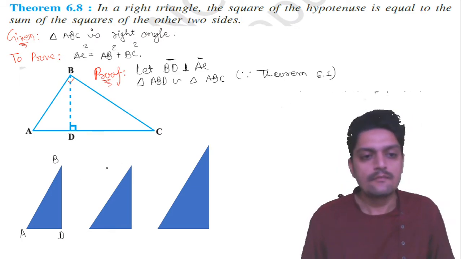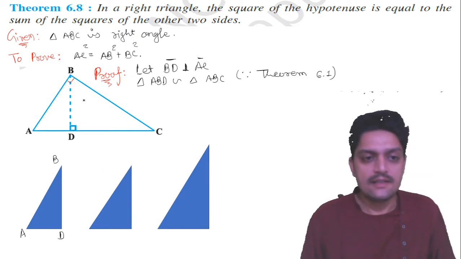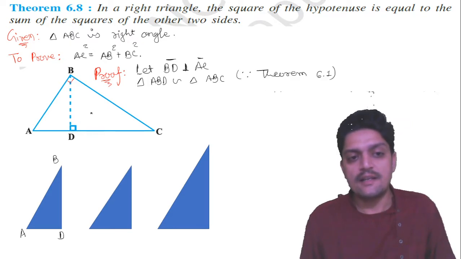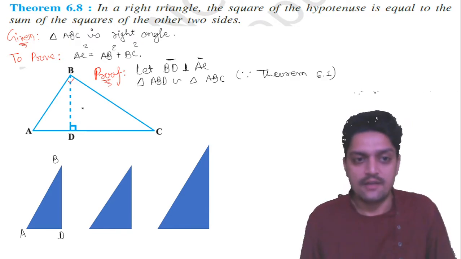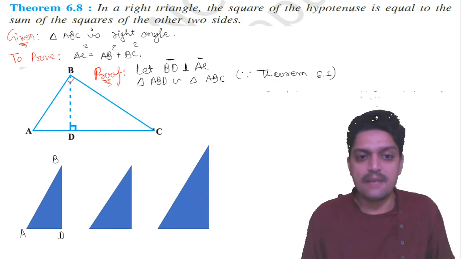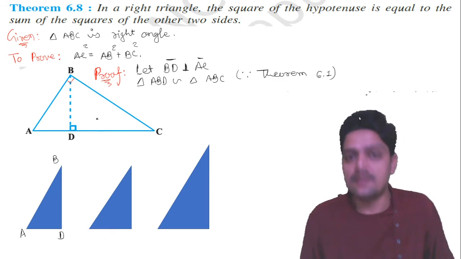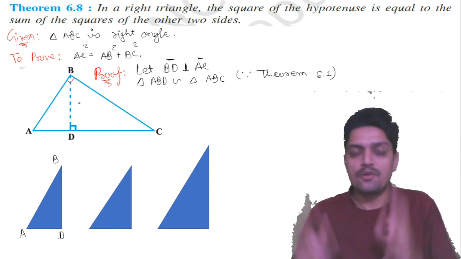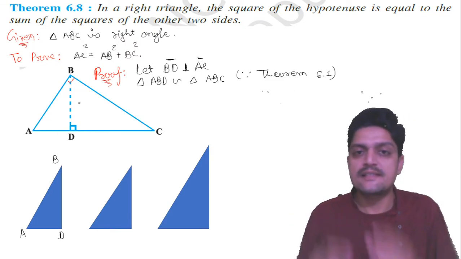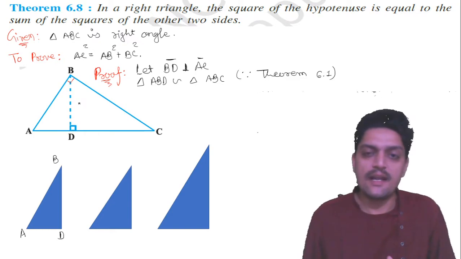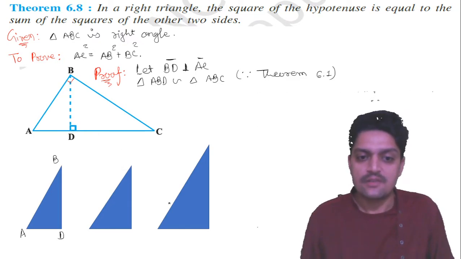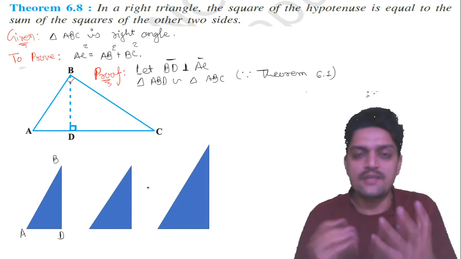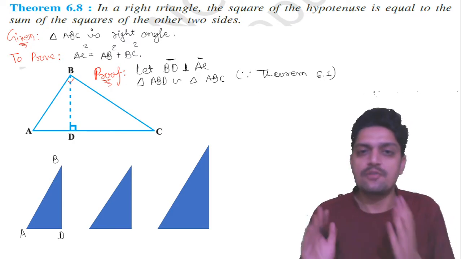The second triangle is triangle BDC, but this triangle is drawn in a different way. Here DC is the base, but actually DC is not the base. Why? Because if you want to compare both triangles using similarity, first of all the shape of these three triangles should be the same.